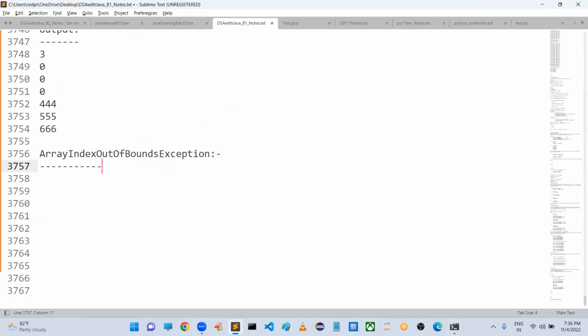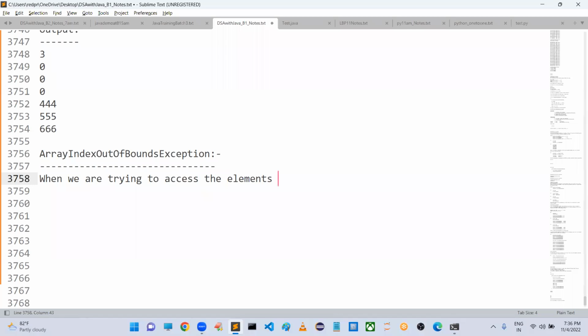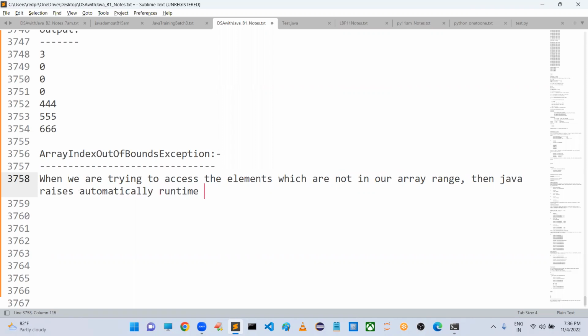Sir, what is meant by ArrayIndexOutOfBoundsException? Sir, very simple. When we are trying to access the elements which are not in our array range, then, sir, Java raises a runtime error automatically, saying ArrayIndexOutOfBoundsException. Okay, like this we are going to get.